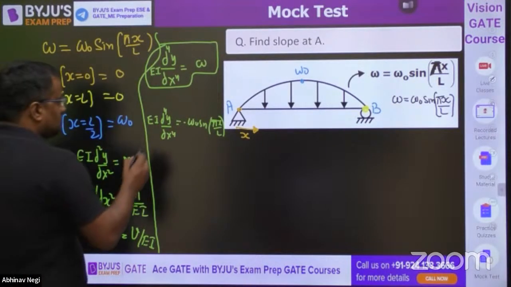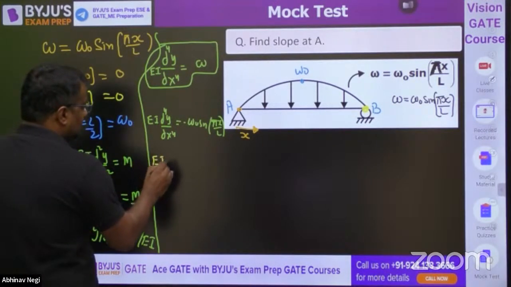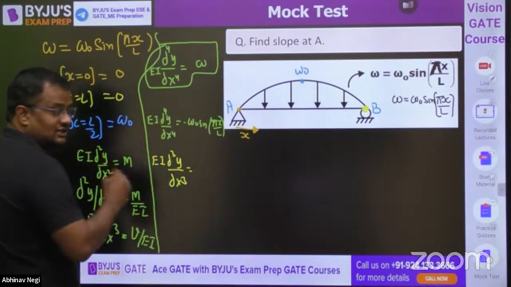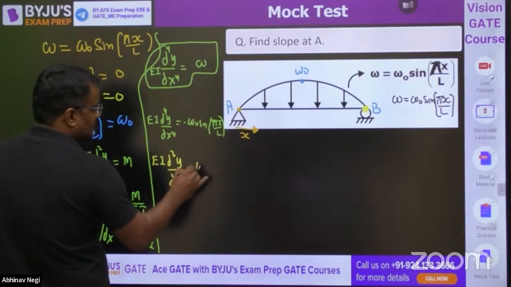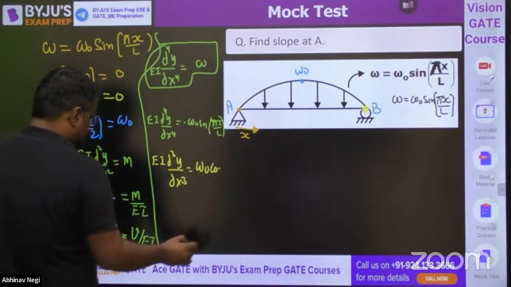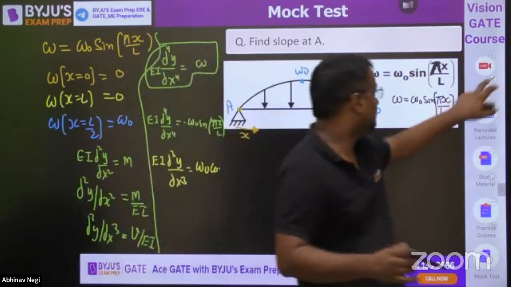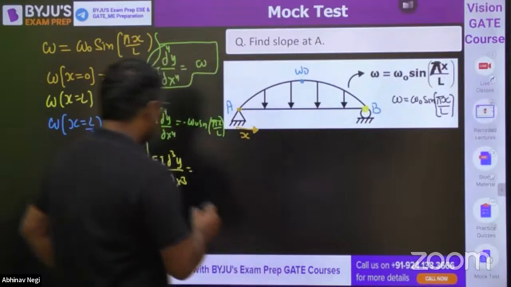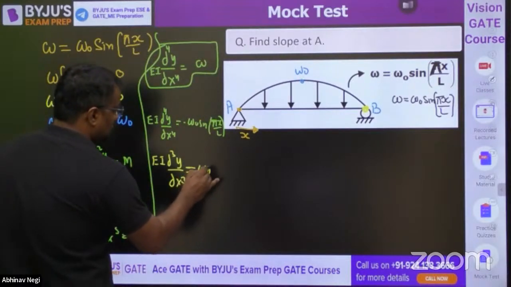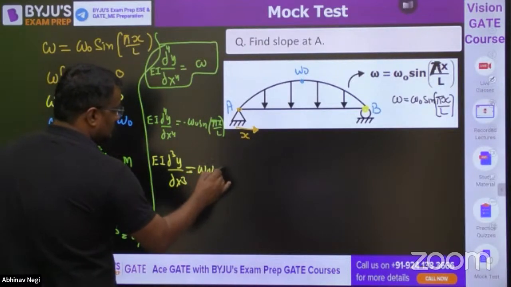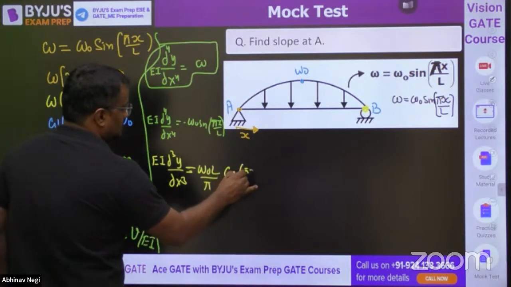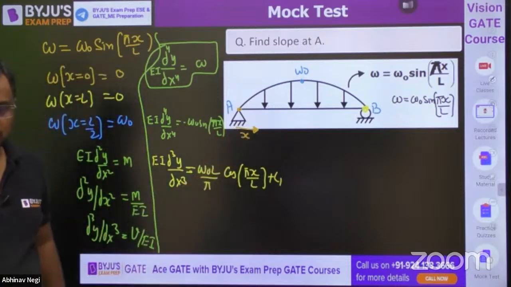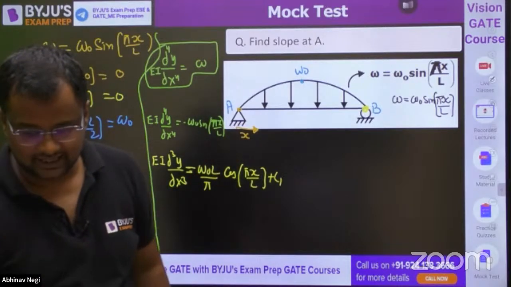No doubt. So now integrate this. EI, integration of this will be like this, and integration of sine is minus cos. So minus minus cancelled. It will be W naught L by pi cos pi x by L plus constant of integration C1, because after integration, a constant is also added.